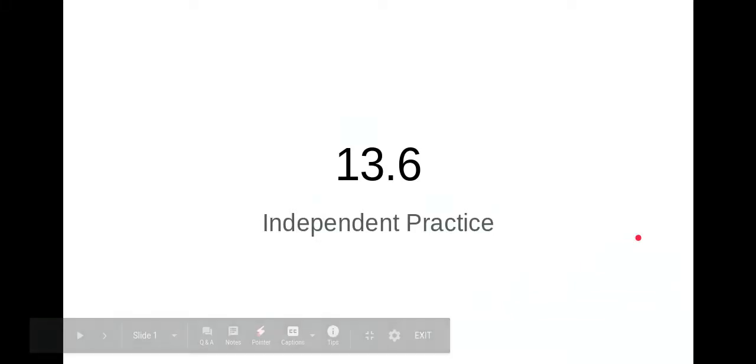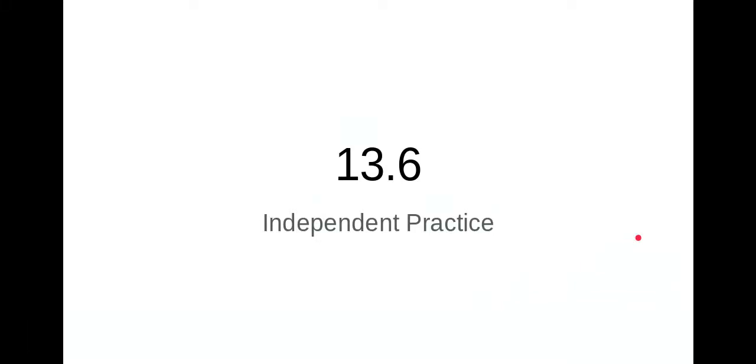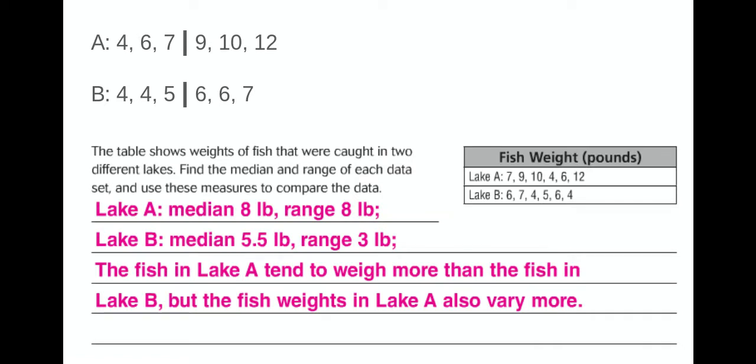Let's go over the 13.6 independent practice. So for this first one about fish weight, before you're writing anything, you need to find the median. So you need to take these two things and put them in order. On my paper, I would have written down a little a, put them in order, and a little b here, and then put those in order. Then you can see your median is in between the 7 and the 9, which is 8.